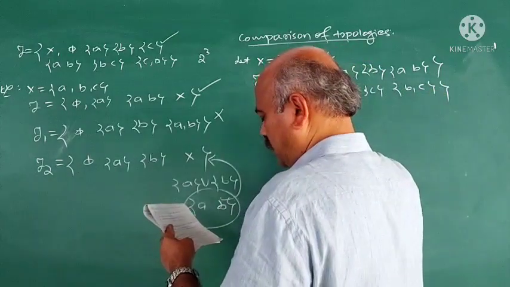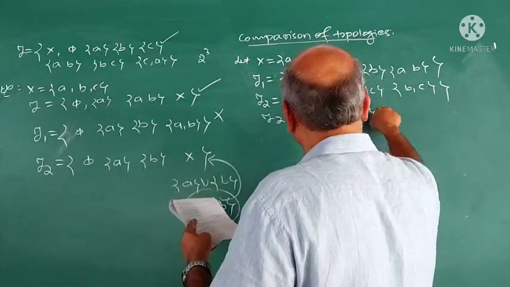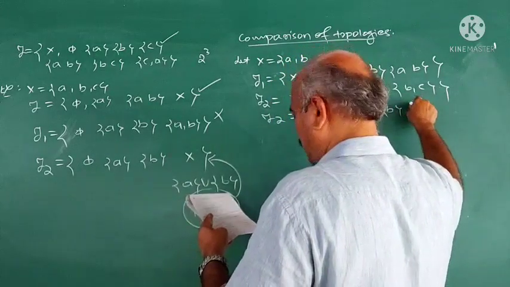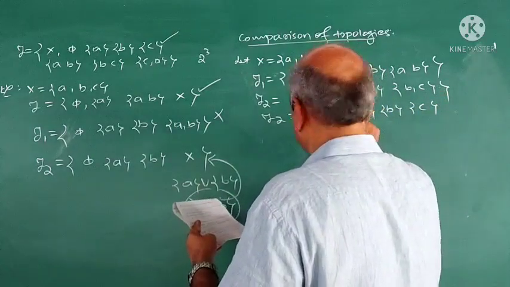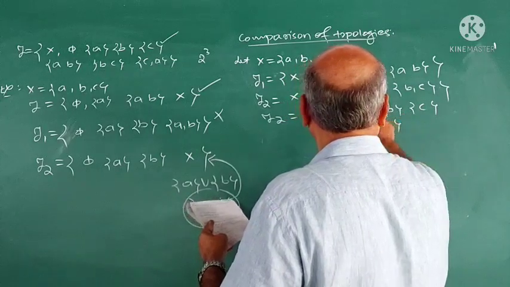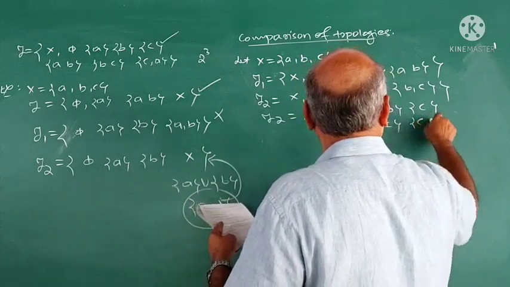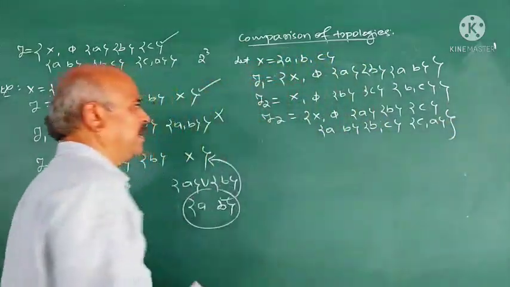And tau 3 is {X, φ, {A}, {B}, {C}, {A, B}, {B, C}}.